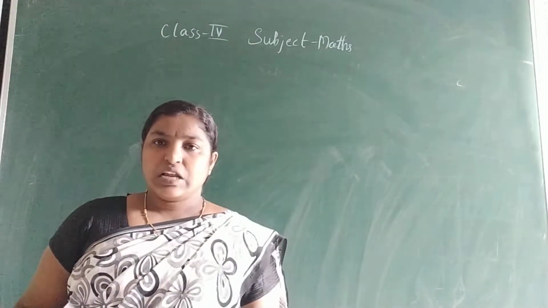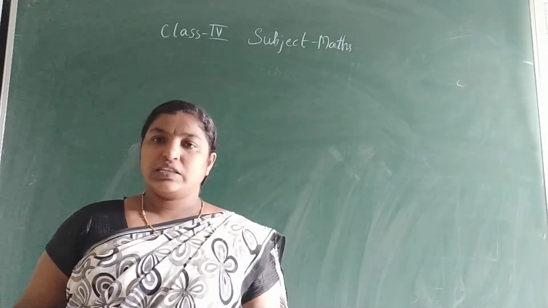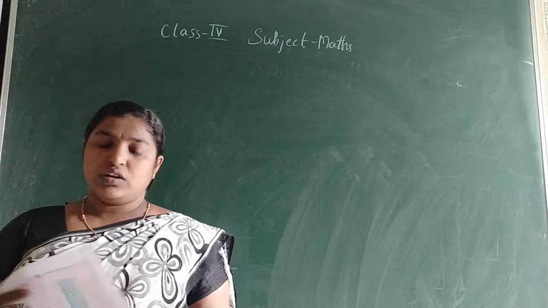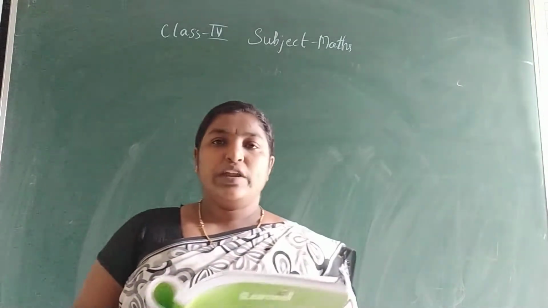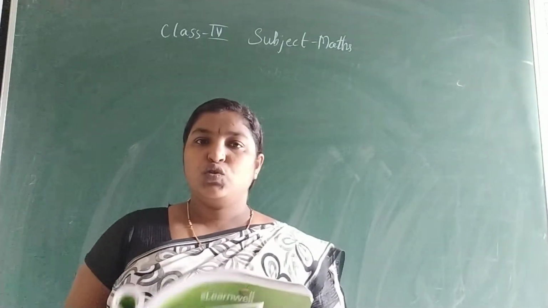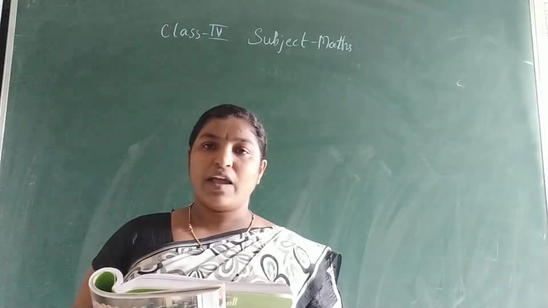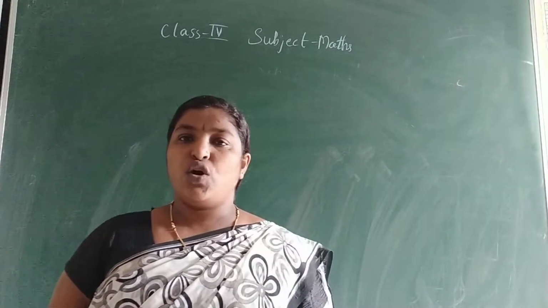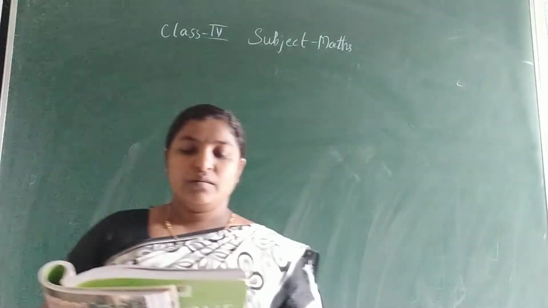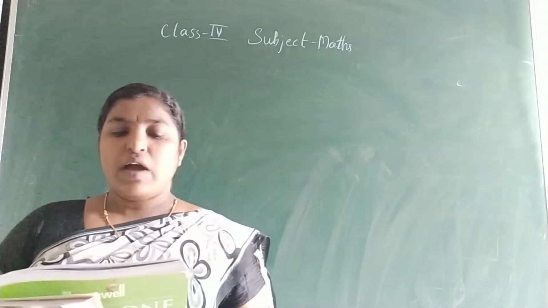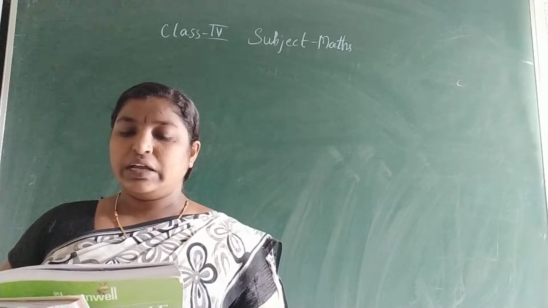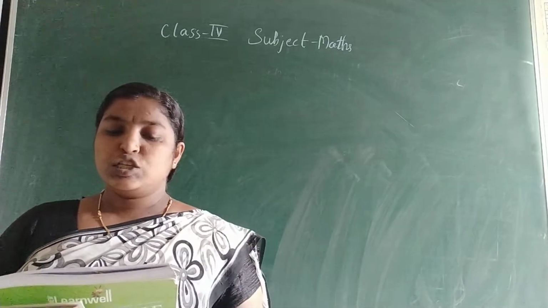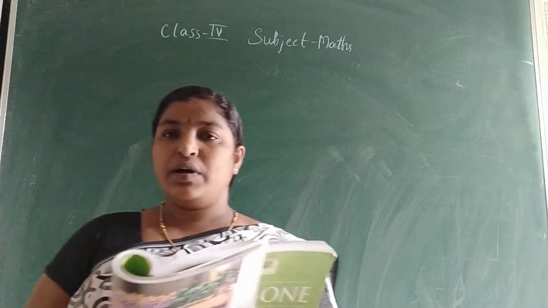So in the previous class we were discussing the exercise of the first lesson. We have completed up to the puzzle, and today it is D, true or false. There are 5 statements. We should tell whether each is true or false. First one: if 1 is subtracted from the greatest 6-digit number, we get the smallest 5-digit number.